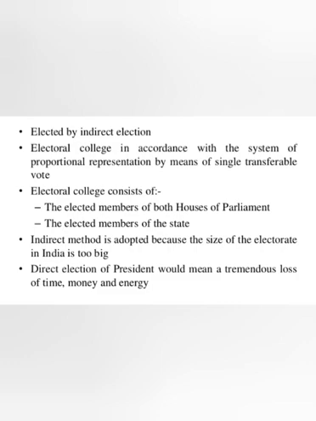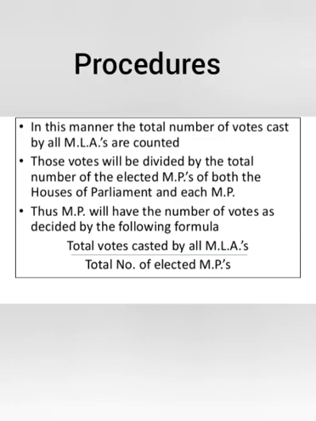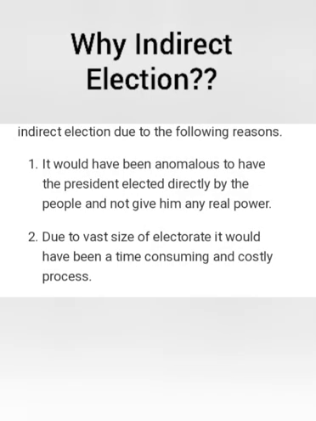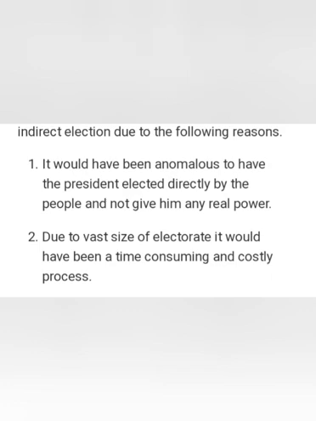Before we do that, here you can see the procedure, how the votes are counted, in what manner. This is not there in your portions, but you can still have a look at the equation which is used for calculating the votes. Now, indirect election happens due to the following reasons. It would have been anomalous to have the President elected directly by the people and not give him any real power.